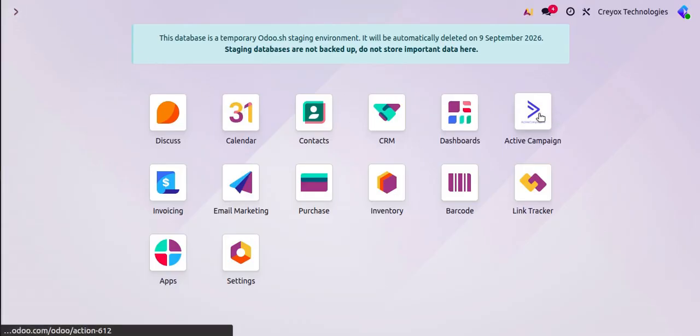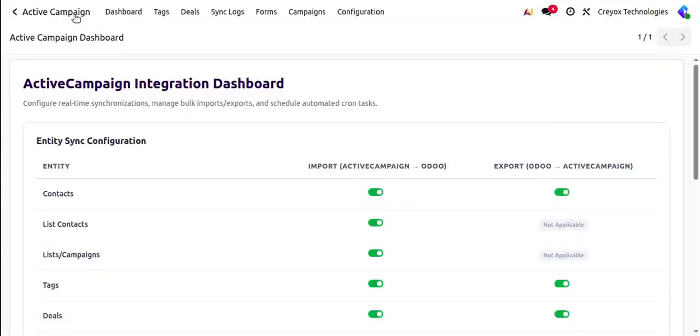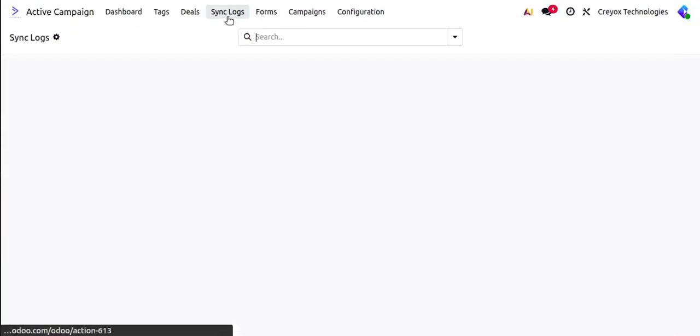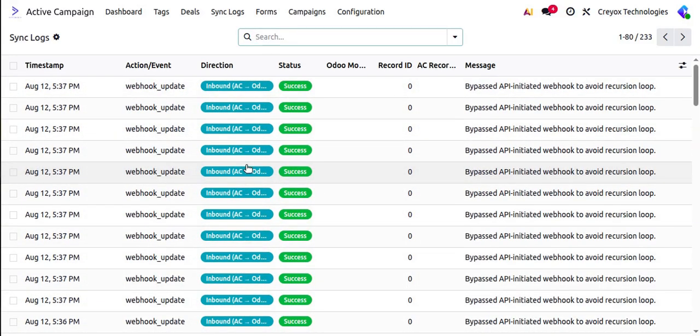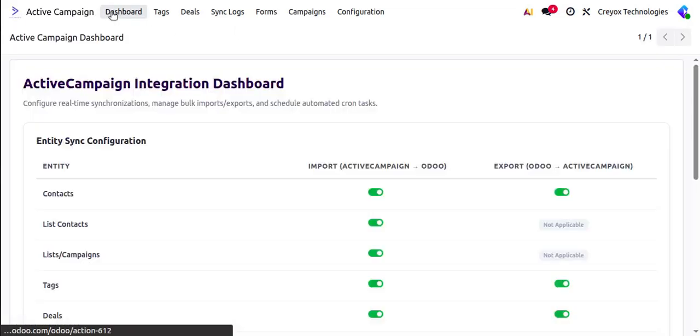Another thing is, in your ActiveCampaign module in base Odoo, in the sync logs, you will be able to see the logs of each and every sync that has taken place from Odoo to ActiveCampaign or from ActiveCampaign to Odoo. So yes, this was the functionality of our module ActiveCampaign.